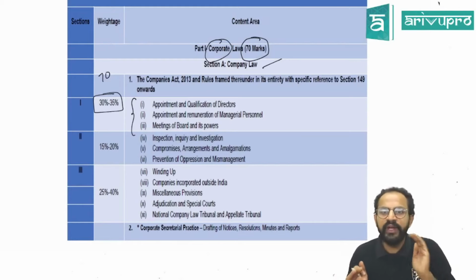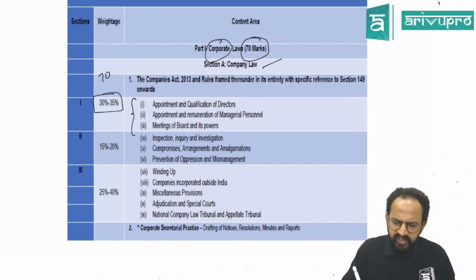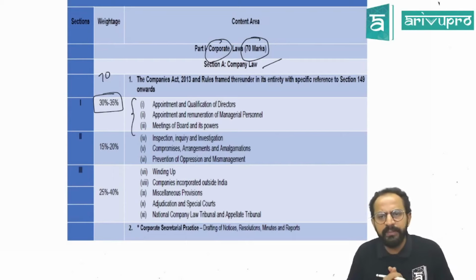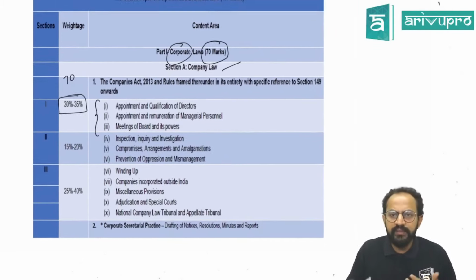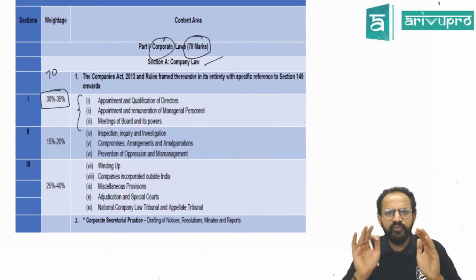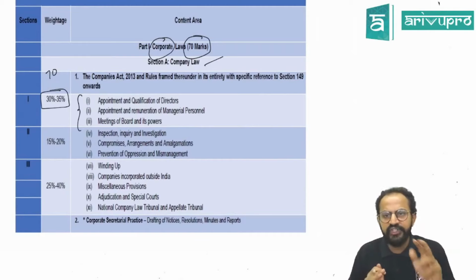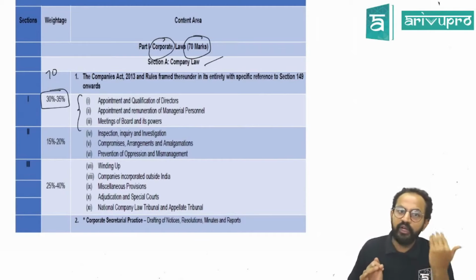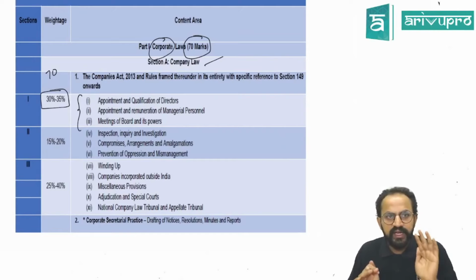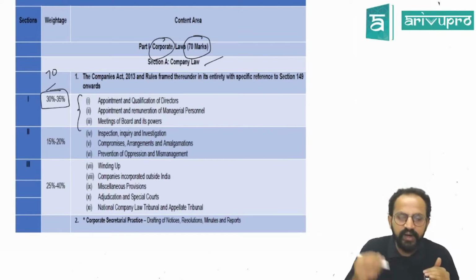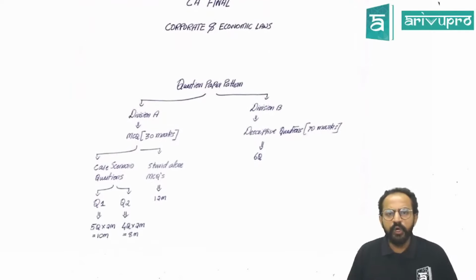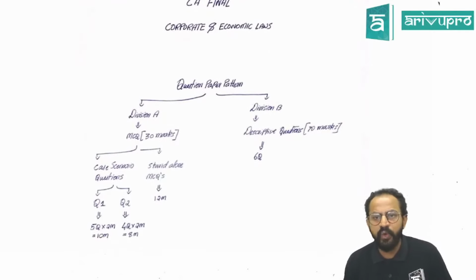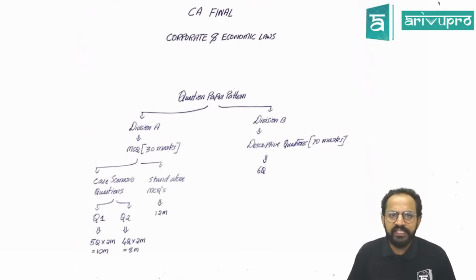So this is as per the ICAI prescribed format, and this is going to be your pattern. As we go deeper into the course, we'll see more as and when we deal with more chapters. As of now, just know that there is the partition of 70 and 30 marks between corporate and economic laws, and per chapter weightage is given here. Now, let us know how many questions will be asked and what the weightage will be. Your question paper has two divisions.